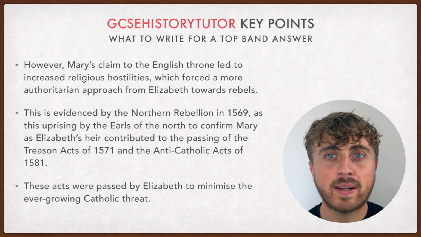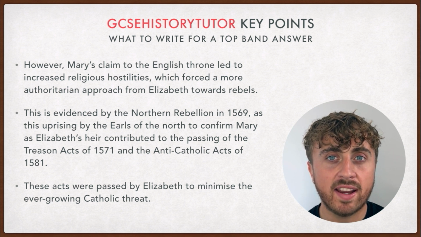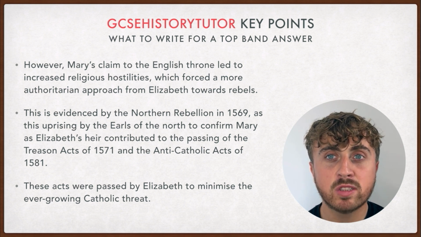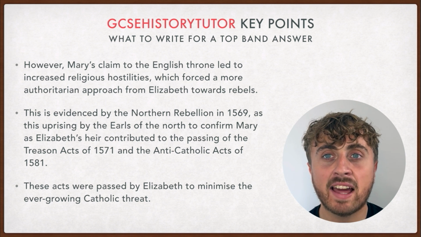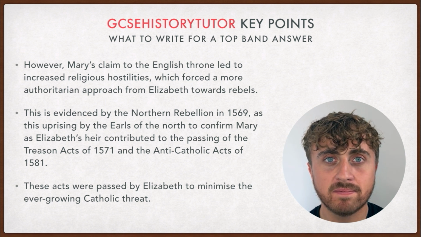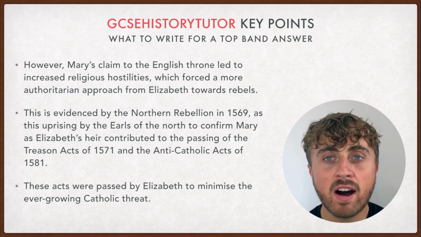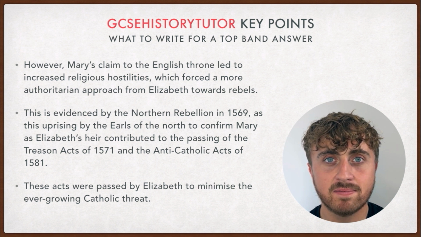This is evidenced by the Northern Rebellion in 1569, as this uprising by the Earls of the North to confirm Mary as Elizabeth's heir contributed to the passing of the Treason Acts of 1571 and the Anti-Catholic Acts of 1581. These acts were passed by Elizabeth to minimise the ever-growing Catholic threat.